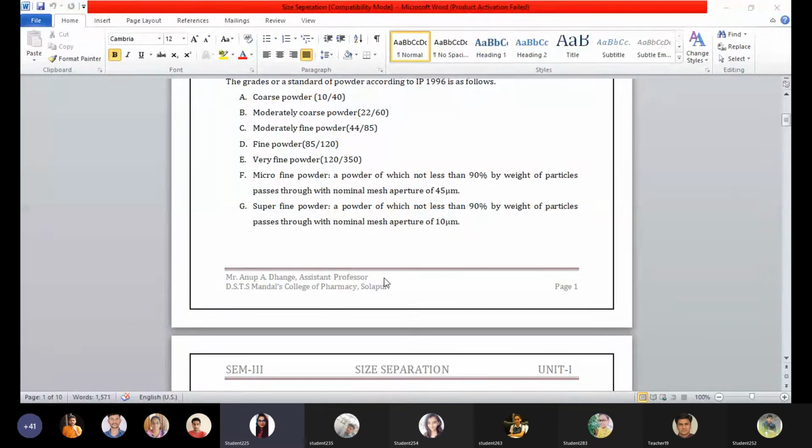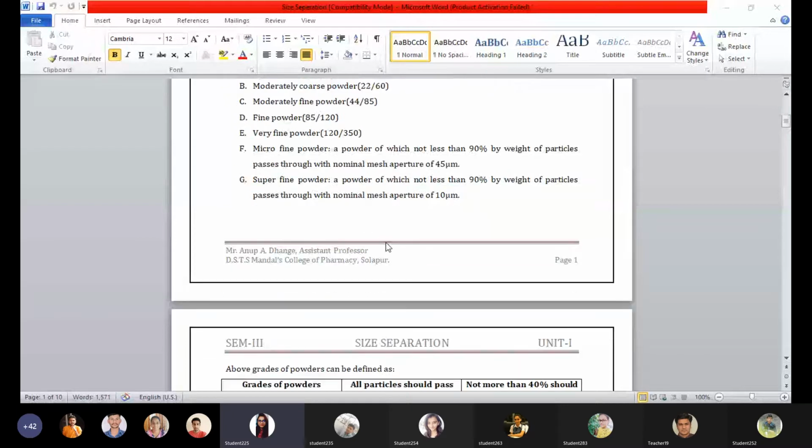The subsequent one is microfine powder. It is a powder of which not less than 90% by weight of particles passes through a nominal aperture size of 45 micrometer. In microfine powder, we are directly taking 90%, a major quantity of the powder, which is supposed to pass through the nominal aperture size of 45 micrometer. In superfine powder, not less than 90% by weight of particles pass through a nominal aperture size of 10 micrometer.